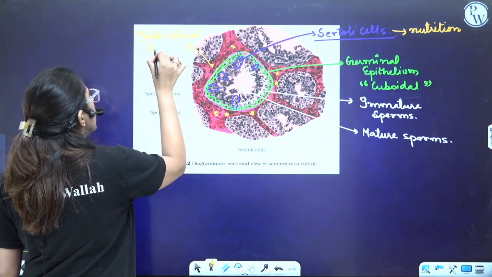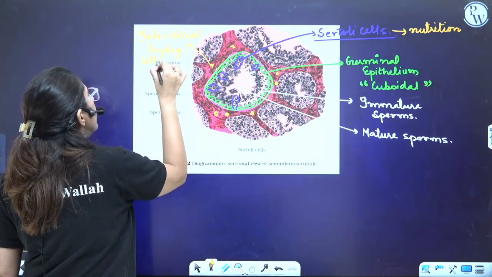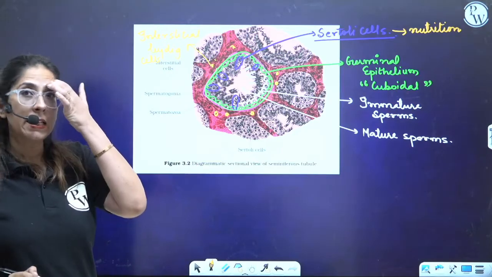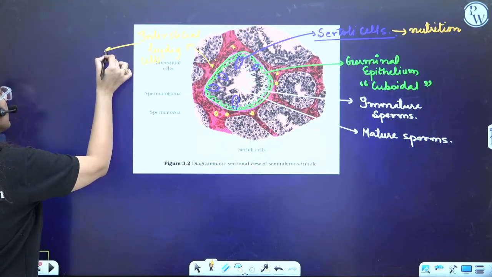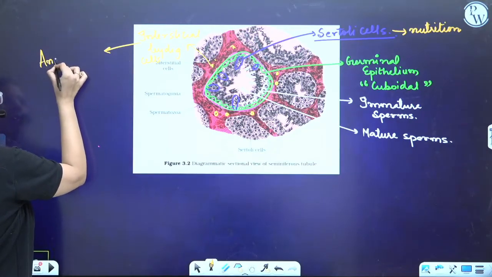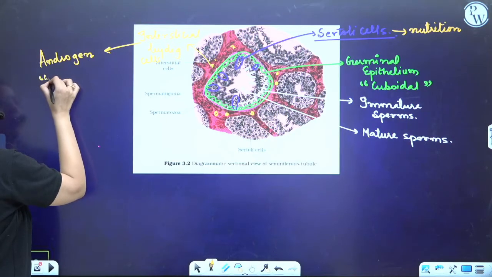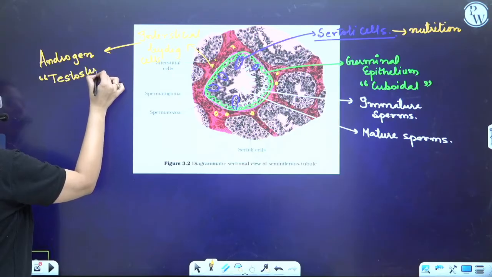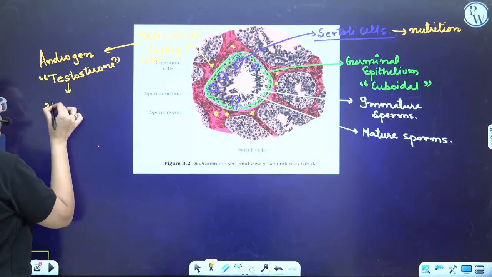Interstitial cells, another name is Leydig cells. Clear? Here, these are present. Now these Leydig cells secrete androgen. Out of the various androgens, the one given in your NCERT is testosterone. And testosterone is important for the secondary sexual characteristics.